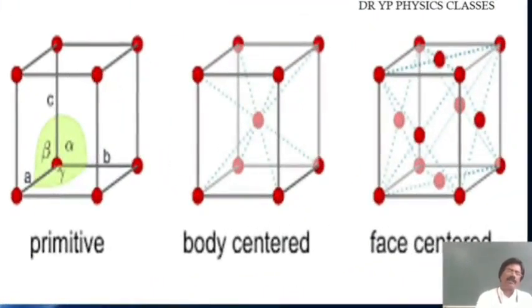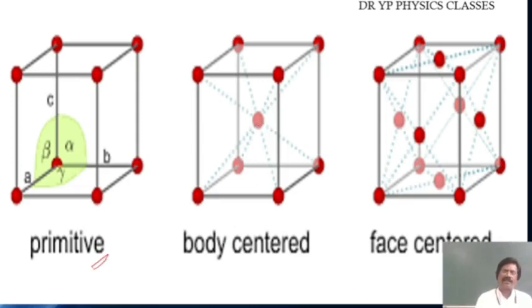This is a primitive. Primitive means no end, no center. There is one more atom. That means all atoms are at the corners only. Primitive means all atoms are at the corners, so there is no other atom anywhere. It doesn't appear anywhere here. This is called a primitive.